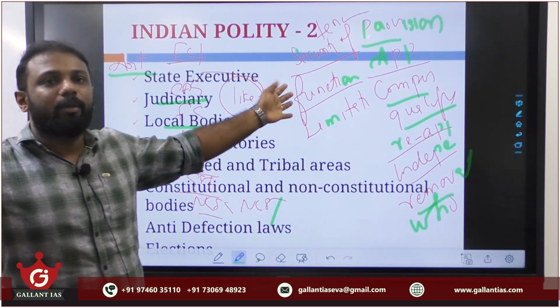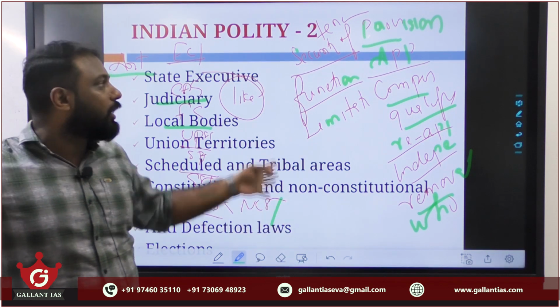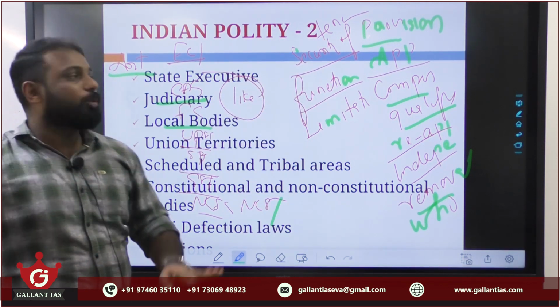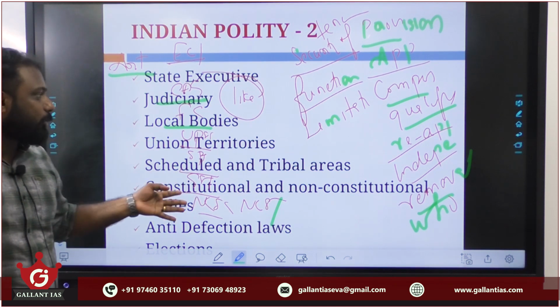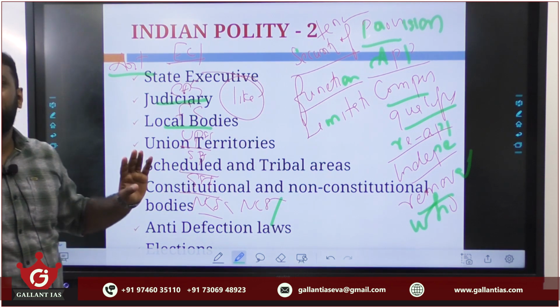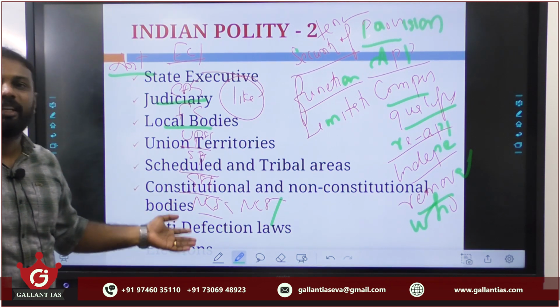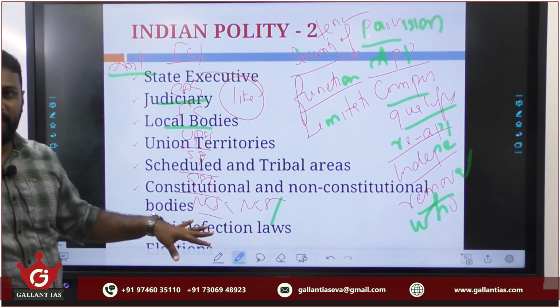Clear? Or how many terms of office they have, or most important, the functions as well as limitations. From these various dimensions, please learn the Election Commission or CAG or Finance Commission or UPSC or State PSC or GST Council or NCSC or NCST or NCBC likewise. From these areas only, UPSC frames questions.